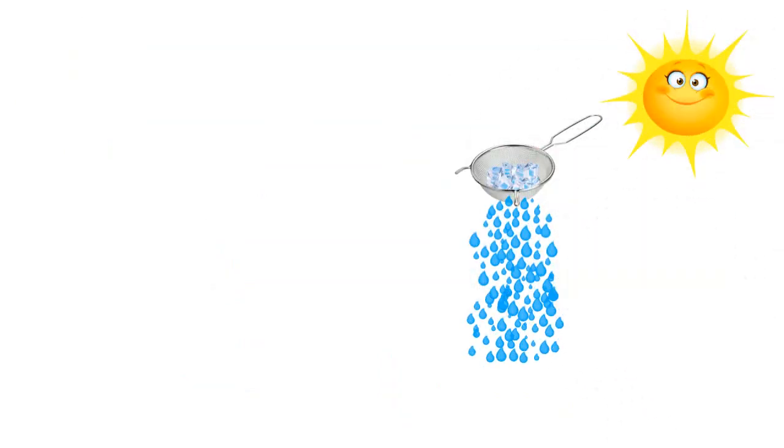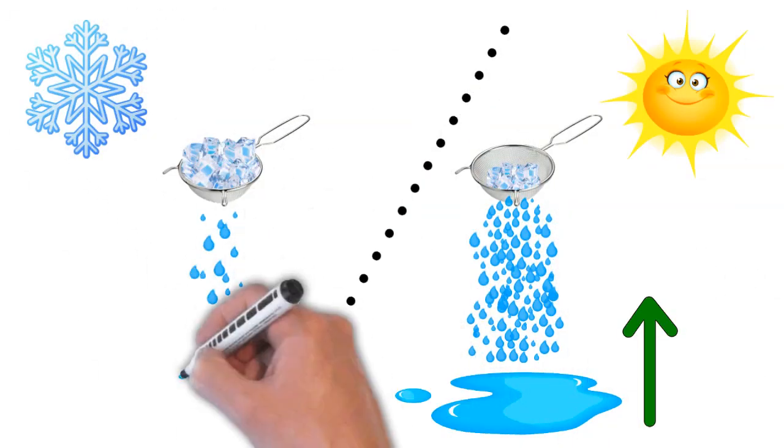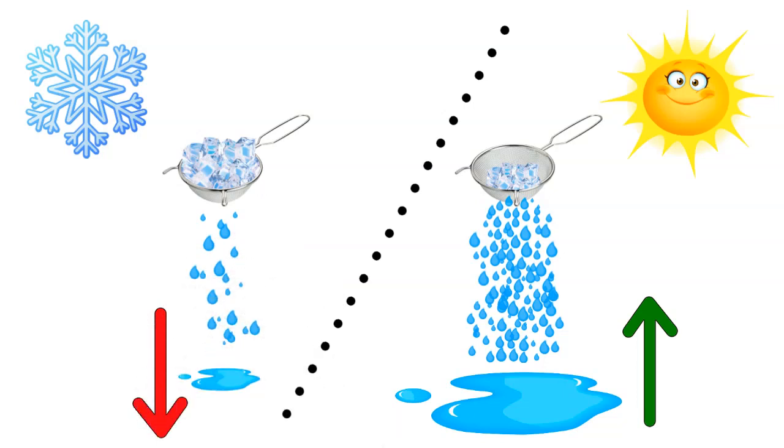Let's see it again. Summer. The ice turns quickly into water, that is, the account value goes up and the option drag goes down. Winter, the water turns into ice, that is, the account value goes down and the option drag increases.